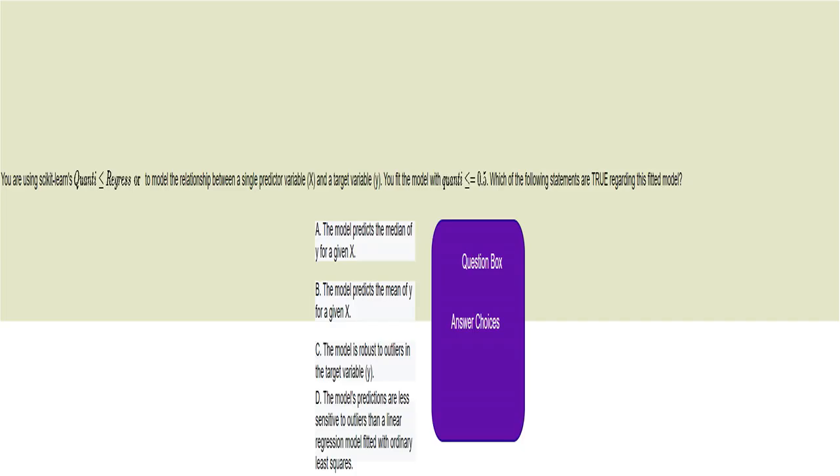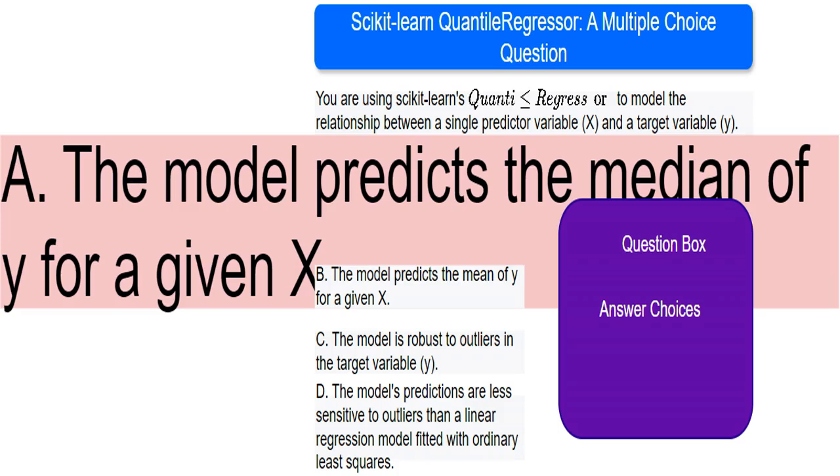I see, this is a multiple-choice question about the QuantileRegressor in Sklearn. We are given that the quantile is set to 0.5, and we need to determine which statements accurately describe this model's behavior. This statement says that the model predicts the median of the target variable, y, for each given value of the predictor variable, x. This is correct because setting the quantile to 0.5 specifically targets the median.